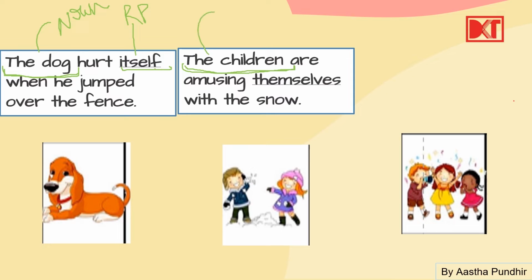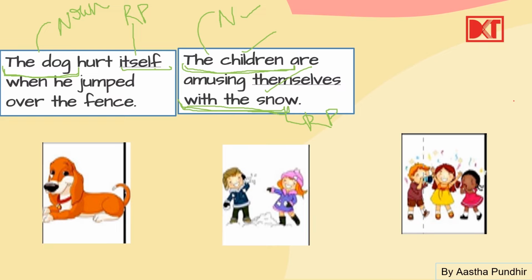Because किसी noun को replace नहीं किया है, ये noun ही है अभी भी. An action, amusing themselves with the snow. Now you see what is the object? Themselves. The children were having fun and they were amusing themselves. So themselves is the reflexive pronoun. When the subject and the object are same.